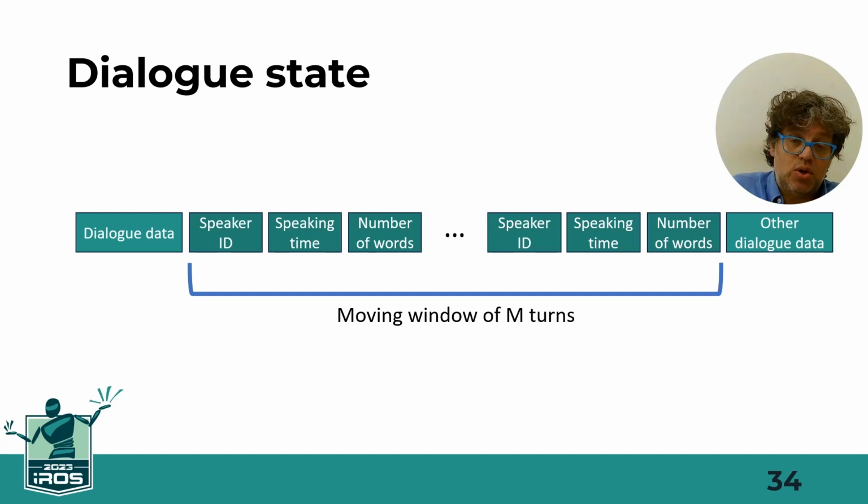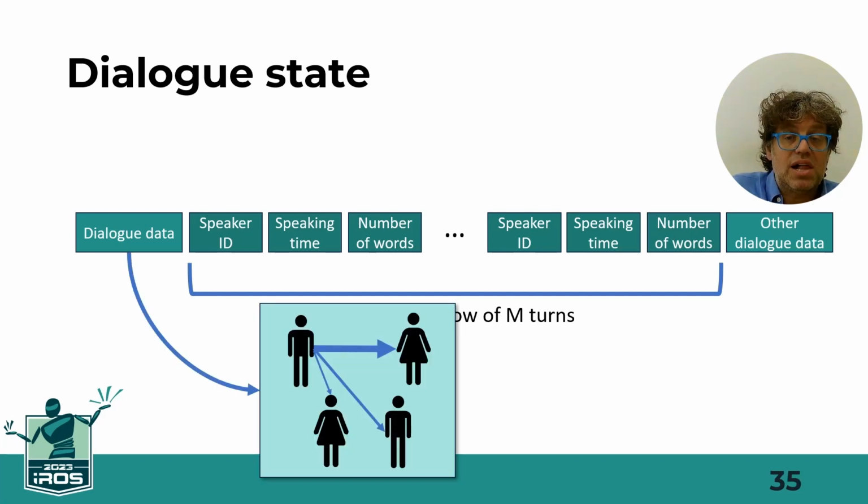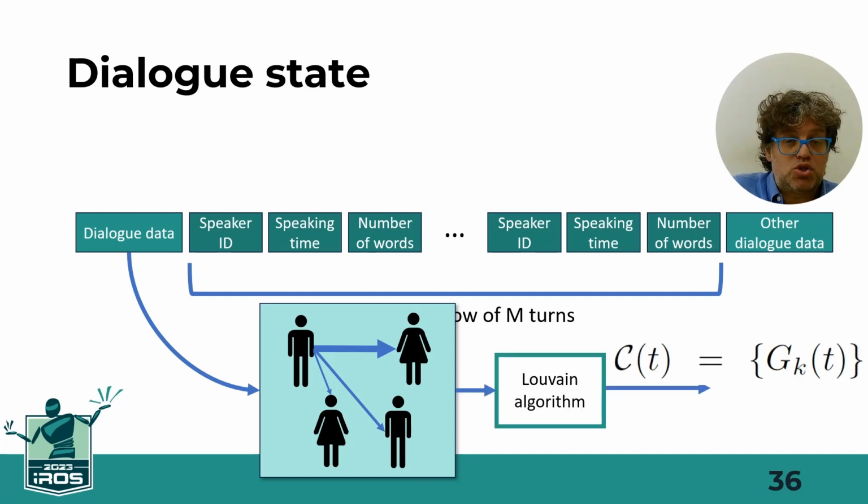Let's go back to the dialog state. It includes a matrix that tells us how frequently a speaker speaks after another speaker. Thanks to the Louvain algorithm, we can use this information to partition the set of all speakers into communities, that is, clusters of speakers that tend to speak in subsequent turns.